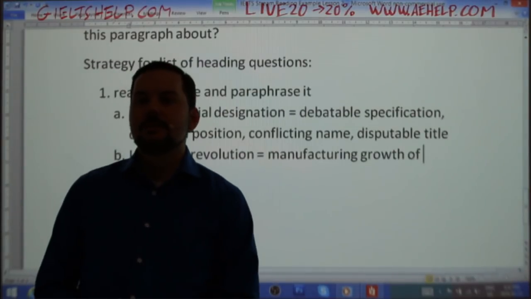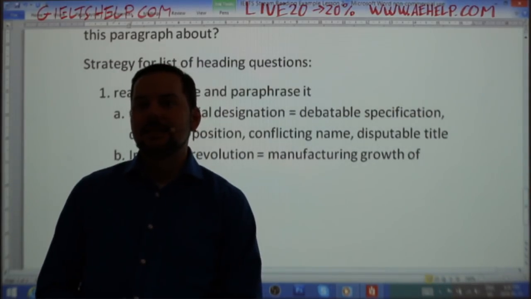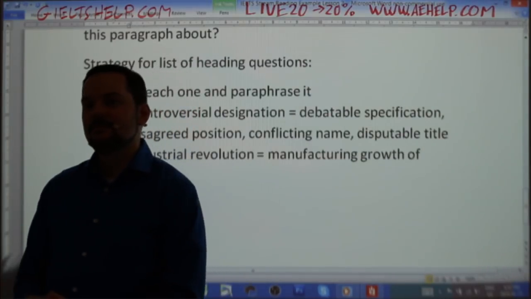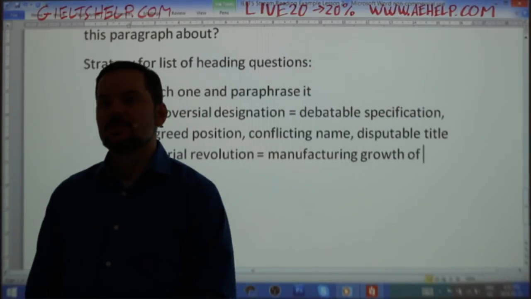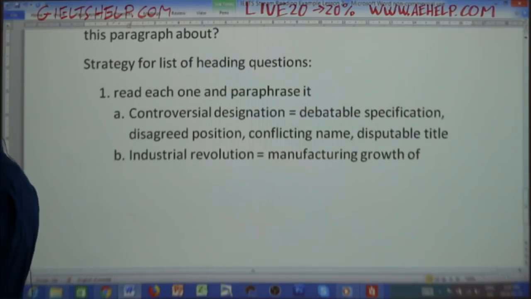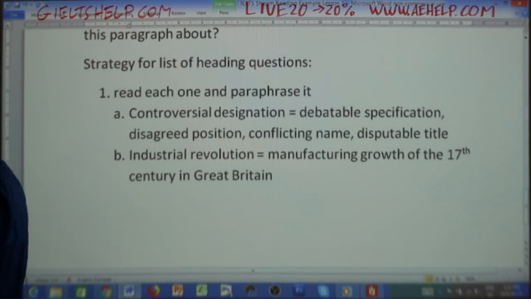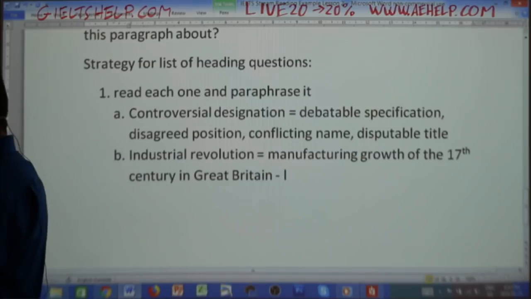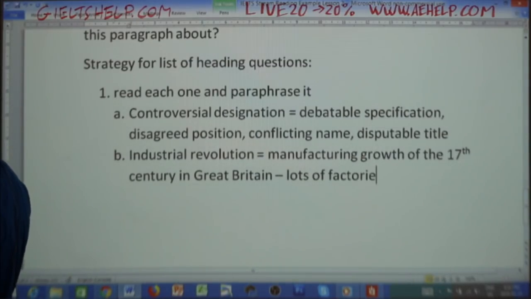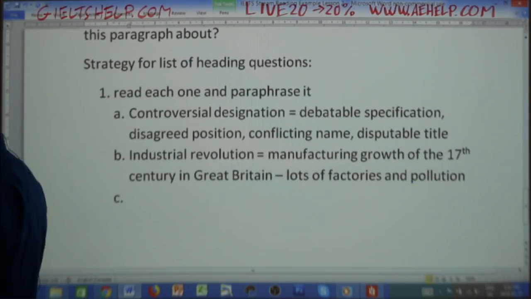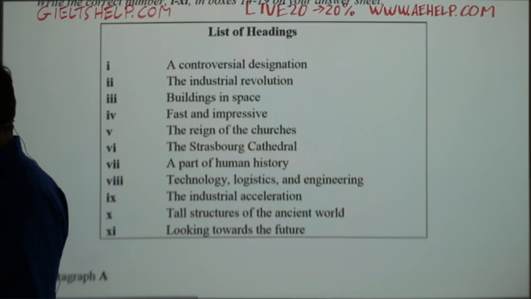So the Industrial Revolution, I believe, started as early as the 16th century, but I could be wrong. So it's the manufacturing growth of the 17th century in Great Britain. Okay, so a lot of factories and pollution. Sure. Okay. Let's go back to the other one.